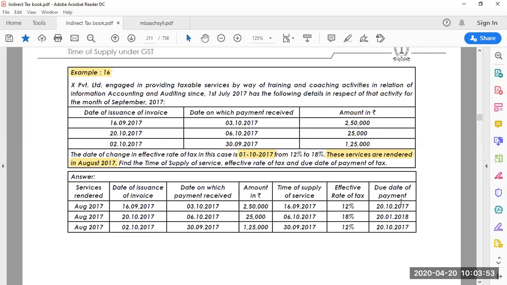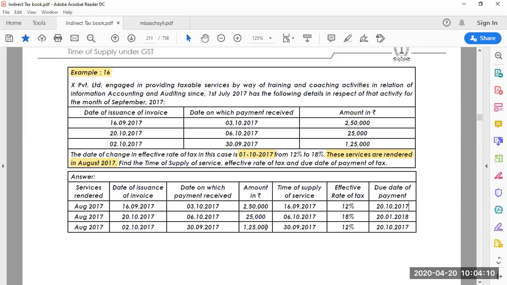And due date of payment: because 16th is in the month of September, for a September transaction, 20th is the last date, 20th October, next month. 20th October 2017 is considered as the due date of payment.